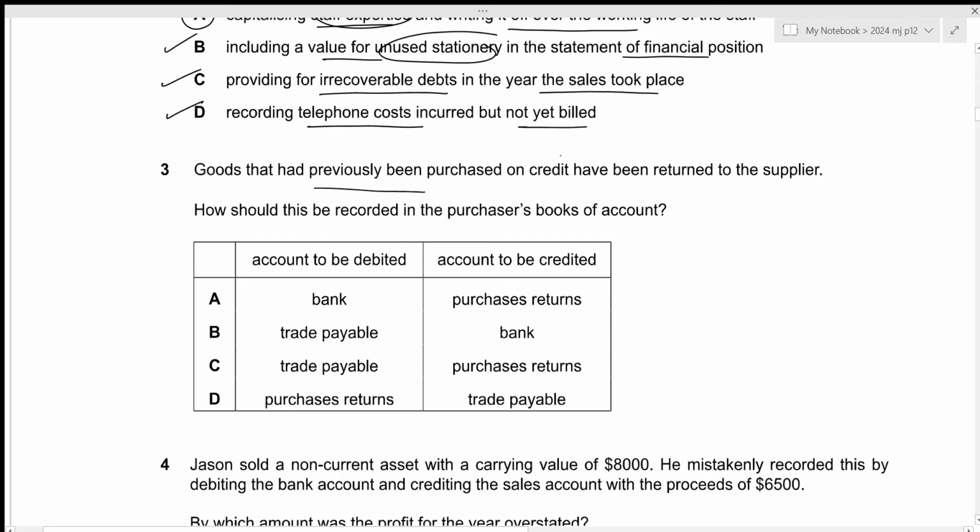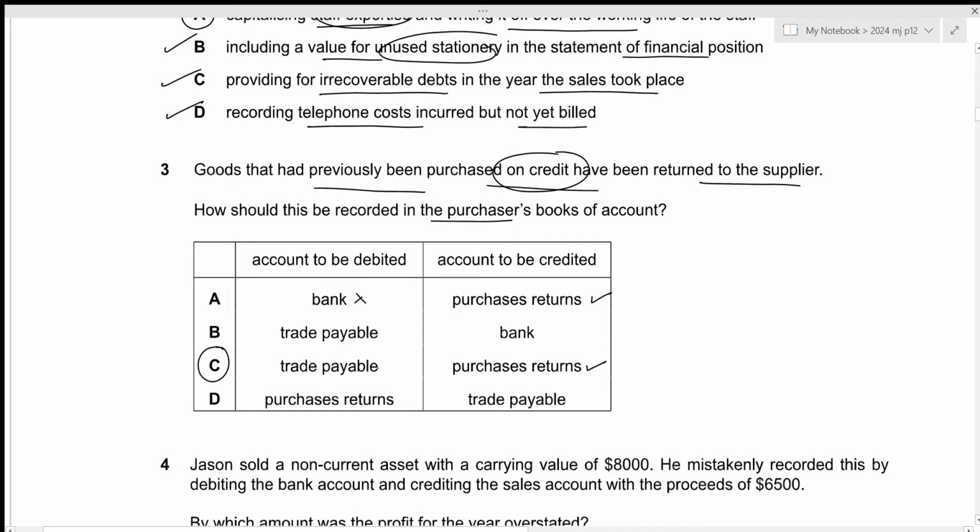Goods that had previously been purchased on credit have been returned to the supplier. How should this be recorded in the purchaser's books of account? Okay, so in this case, we are returning the purchased goods and these were purchased on credit. It means that we do not receive any money into our bank account and we're talking about purchases returns, which will definitely be the account to be credited. So A and C are correct. Now for the debit side, since there is no cash to be returned, bank on the debit side would be incorrect. So it leaves us with the correct option, C.